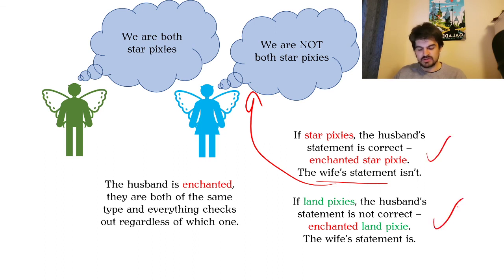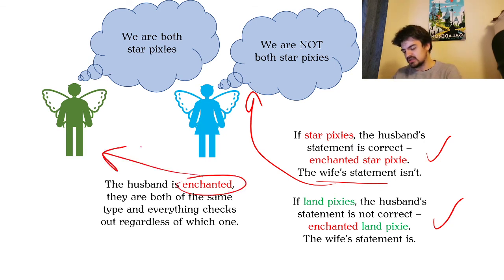That this works, we are good, right? We cannot determine, unfortunately, if they are star pixies or land pixies, but we can determine that the husband is enchanted, right? He must be the enchanted one. She is not enchanted at the moment when they are thinking those things, or making those statements, or believing those things to be true. So that concludes this problem. We've solved it. Sometimes we cannot answer all the questions, but the problem only asks about who is enchanted, and we've done that, so that's good for me. Thank you very much, and good luck with the rest of the problem set. See you.